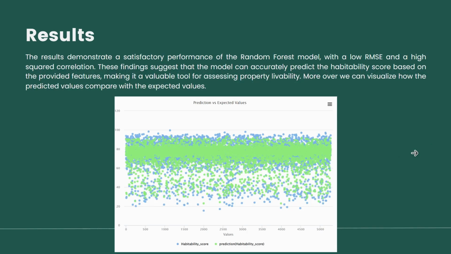Coming to visualizing the predicted versus expected values, as we can see in this plot that I've generated on the RapidMiner tool, the blue values are the habitability score that is given in the dataset already. As you can see, the green values are the predictions that are made by my model.